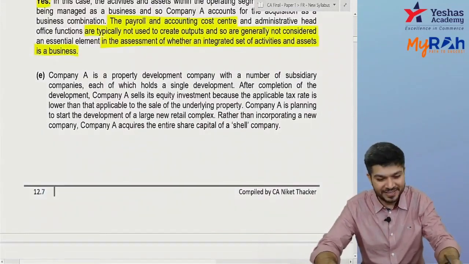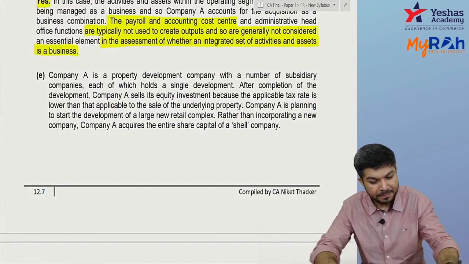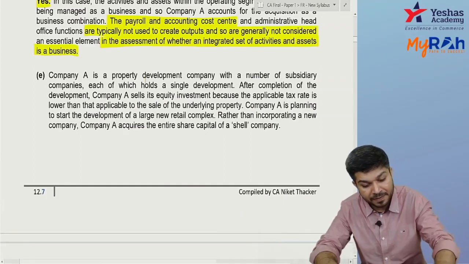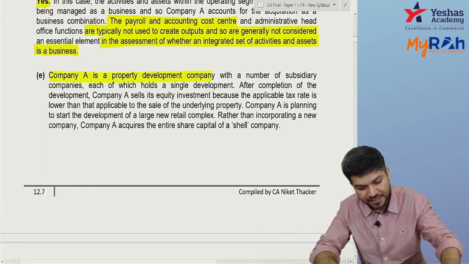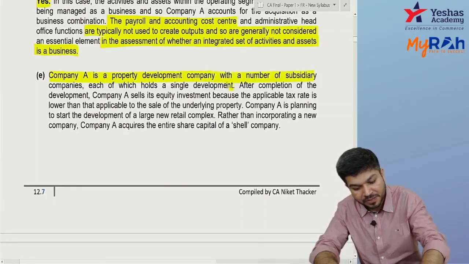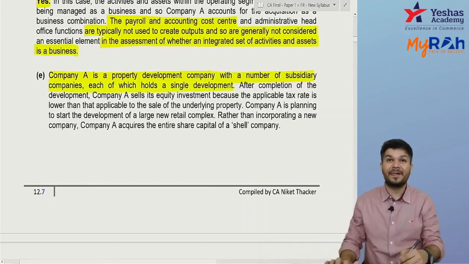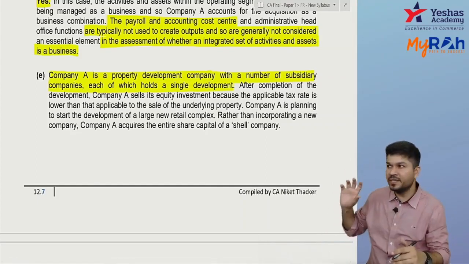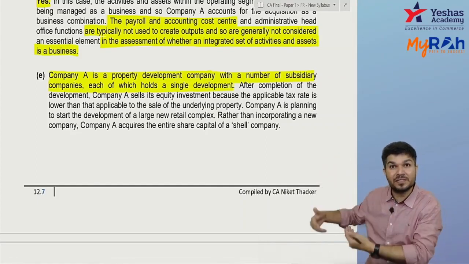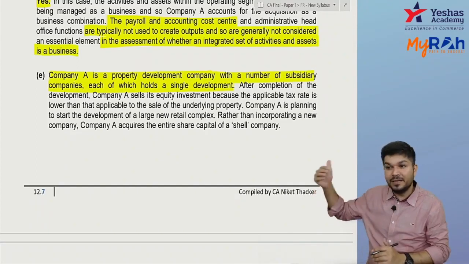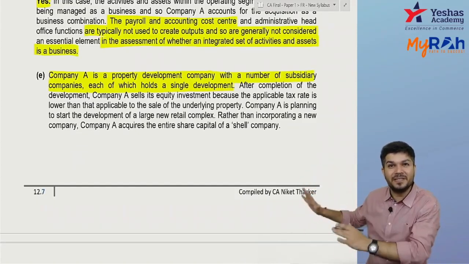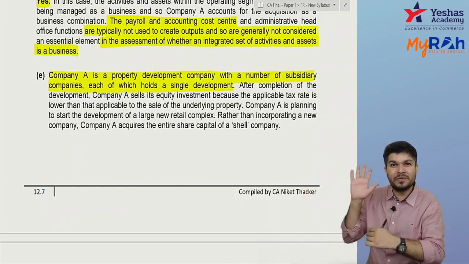Company A is a property development company with a number of subsidiaries, each holding a single development. So every project you come up with will be your subsidiary. You are a property development company, and each project is a separate subsidiary. You created building A, that's subsidiary A. You created building B, that's subsidiary B. You created building C, that's subsidiary C. So every project of yours has a separate subsidiary.